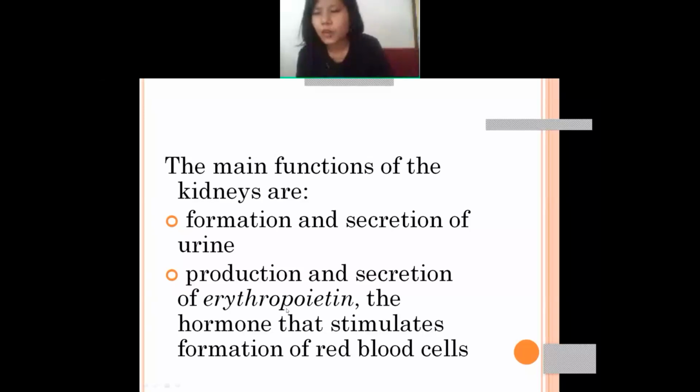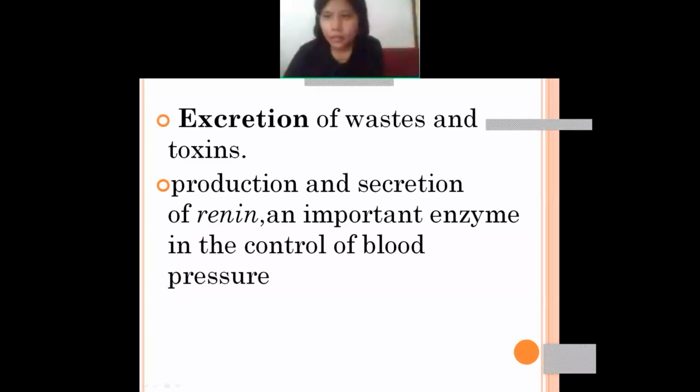So the kidney has some hormone. What is the name of that hormone? Erythropoietin is the hormone which makes RBC, that is red blood cells. And next is excretion of waste and toxins. The kidney excretes all the waste particles as well as toxins, whatever is harmful for your body.